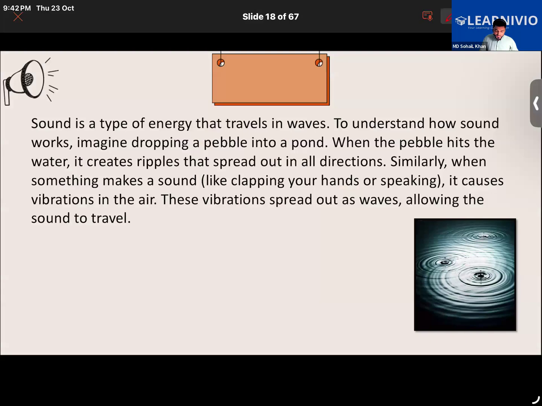Now, how does this wave move? Let us understand that also. To understand how sound moves, imagine you have dropped some pebbles into a pond. When the pebble hits the water, it will create ripples like that, right, everyone?